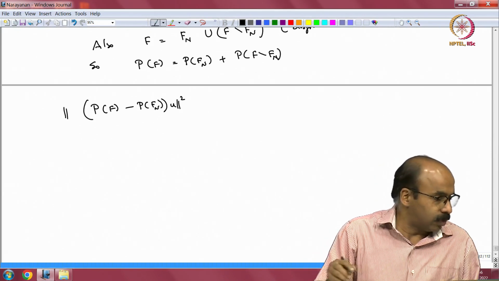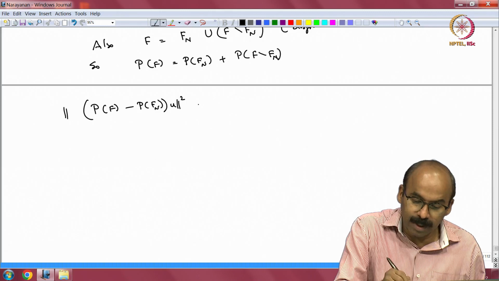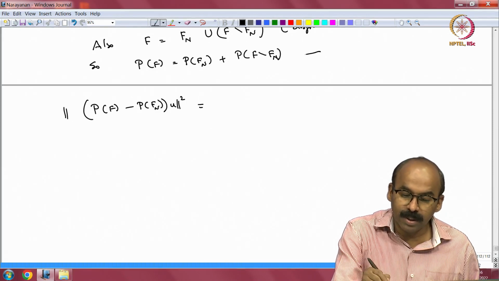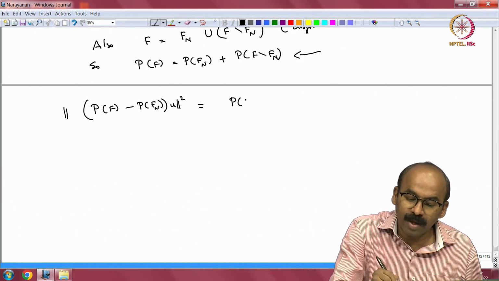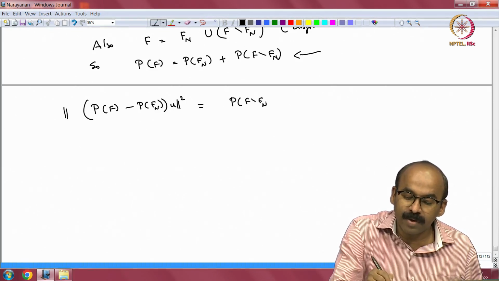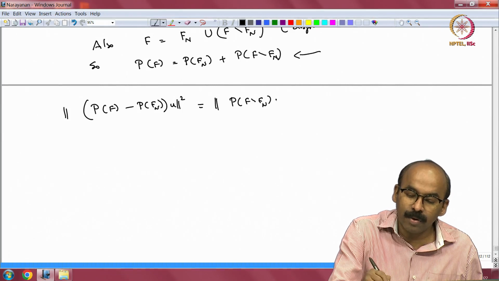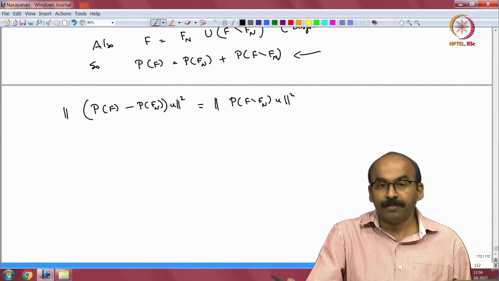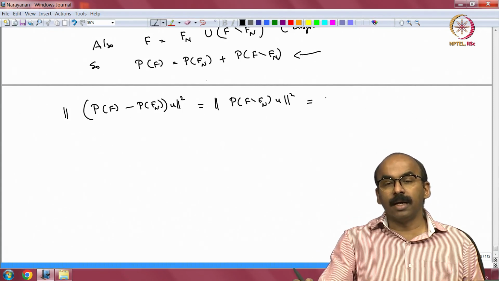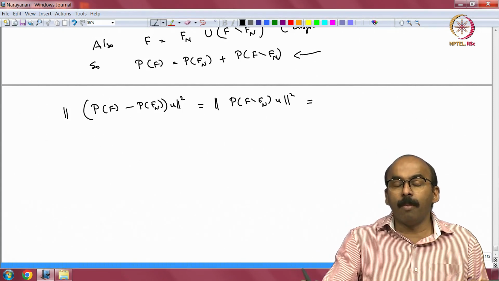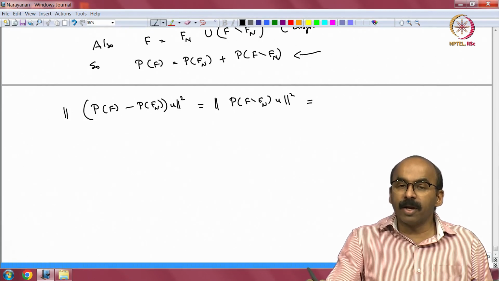Okay. So, let us see, P f minus P f_n is nothing but P of (f minus f_n), whatever is remaining, acting on u, squared. But this is a projection. So, if P is a projection, the norm of P u squared is P u inner product with u.